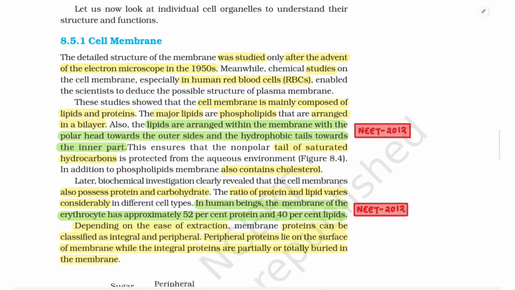The ratio of protein and lipid varies considerably in different cell types. In human beings, the membrane of the erythrocytes has approximately 52% protein and 40% lipids. Depending on the ease of extraction, membrane proteins can be classified as integral and peripheral. Peripheral proteins lie on the surface of membrane, while the integral proteins are partially or totally buried in the membrane.